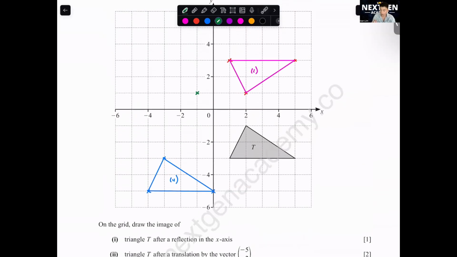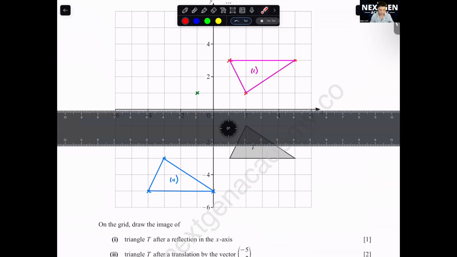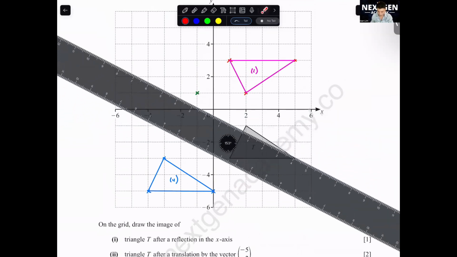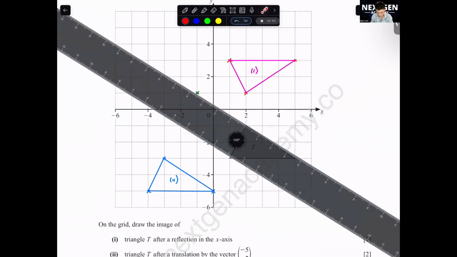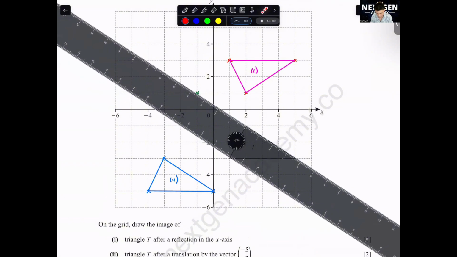You're going to take your ruler. This is what you're going to do. Take your ruler, you take one point at a time. Take this point, you connect here. I'll just show you the steps. You connect over here, you see what's the distance. According to mine, it's 3.2. No, sorry, not 3.2, 3.6.